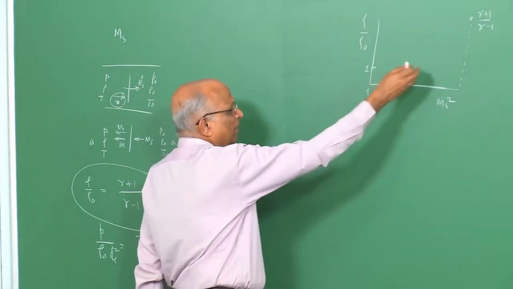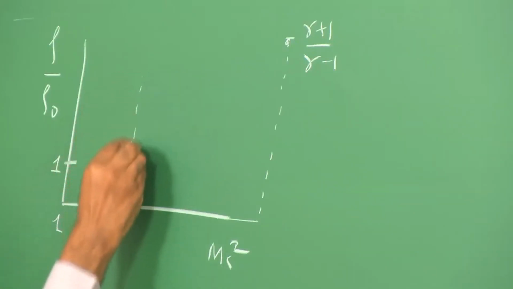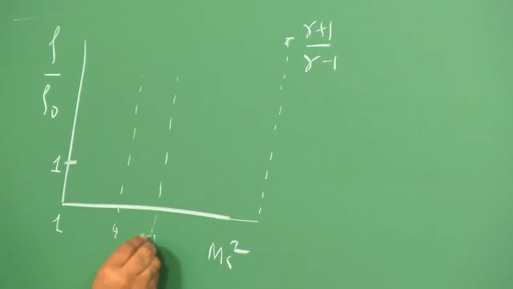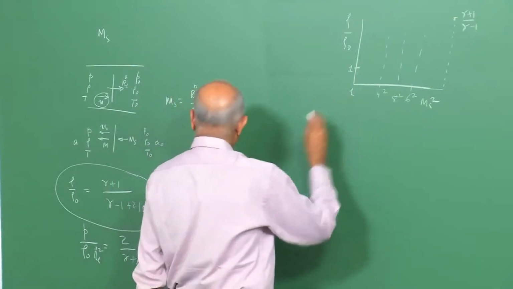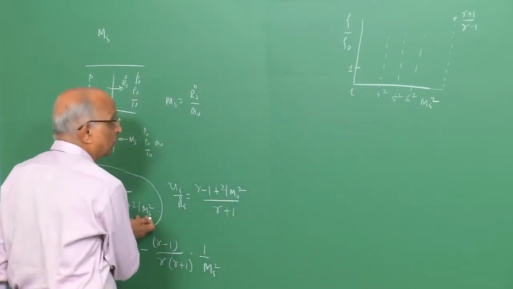Let us put down the values at two or three intermediate values. Let us put down the value at Mach number 4, at Mach number 5, maybe at Mach number 6, that means 4 squared, 5 squared and 6 squared. When I put it down, what do I get? I get the value of (gamma plus 1) divided by (gamma minus 1 plus 2 by M squared).